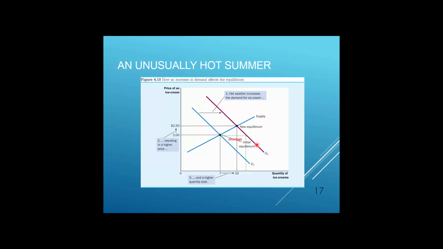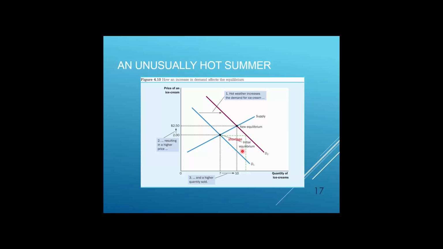Step 1, which side of the market is affected? Demand. Because we have hot weather and people like to buy more ice cream. Now step 2, which direction demand curve will shift? Demand will shift to the right because we have increase in demand for ice cream. Now step 3, new equilibrium.